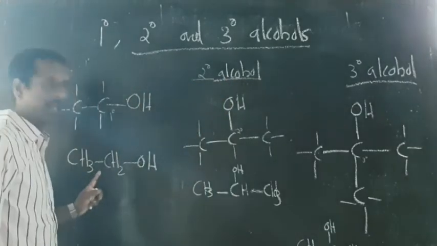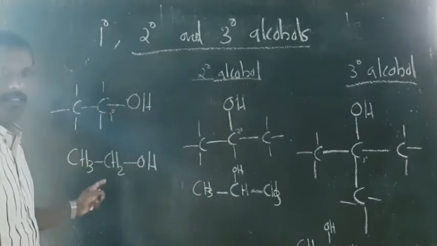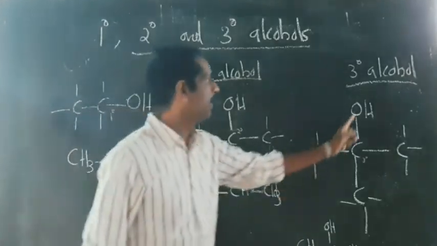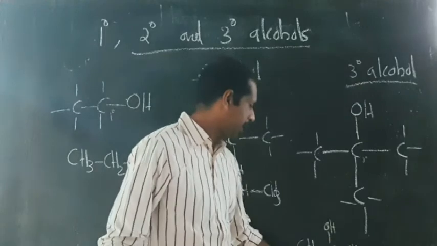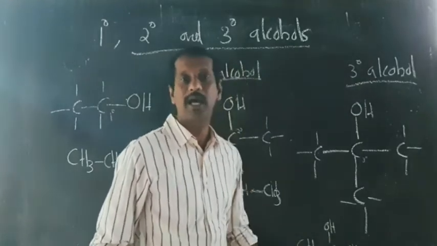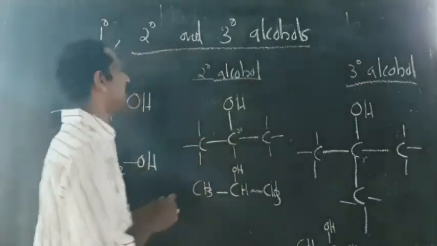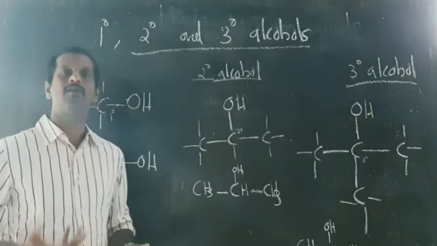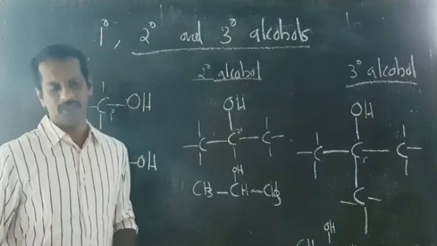You can take it ethanol. It's a primary alcohol. Example is ethanol. Secondary alcohol, isopropyl alcohol, and tertiary alcohol, tertiary butyl alcohol. These are the second classification: primary alcohol, secondary alcohol, and tertiary alcohols.